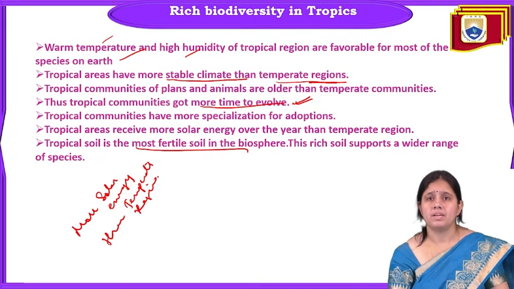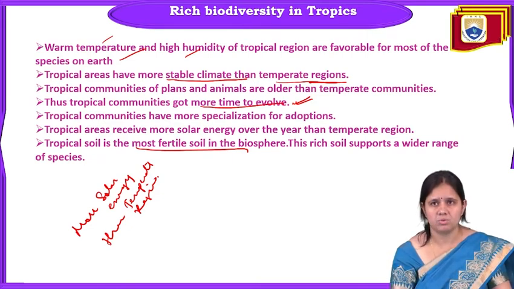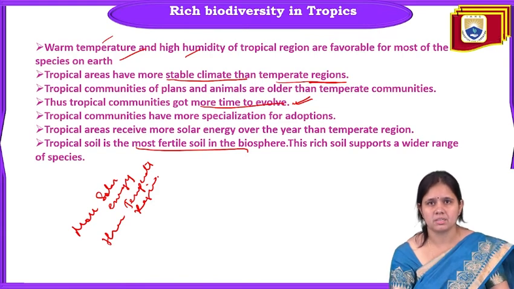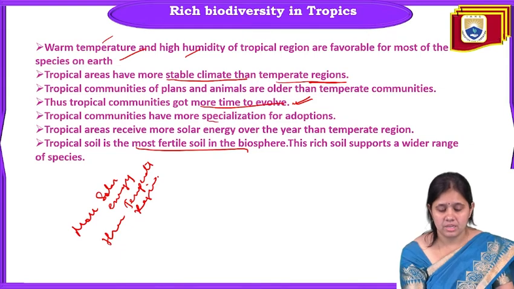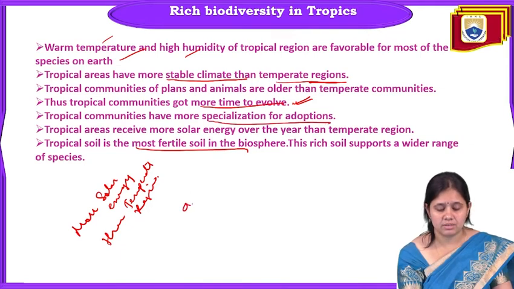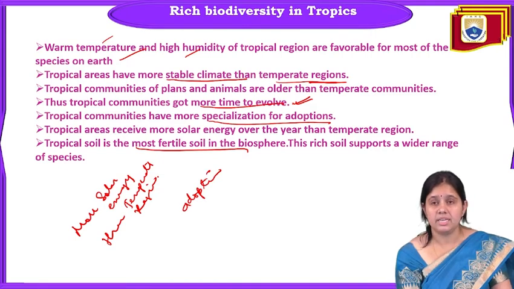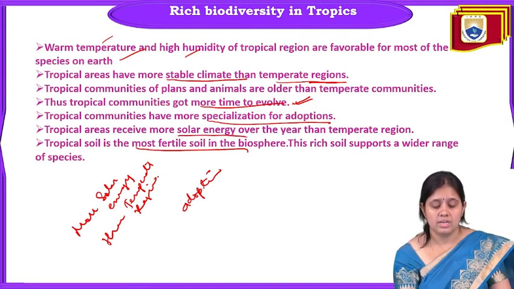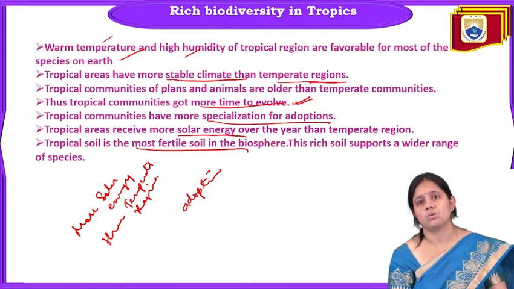Thus, tropical communities got more time to evolve. They have more specialization for adaptation. So adaptation, and then they receive more solar energy also, and they have more fertile soil also.